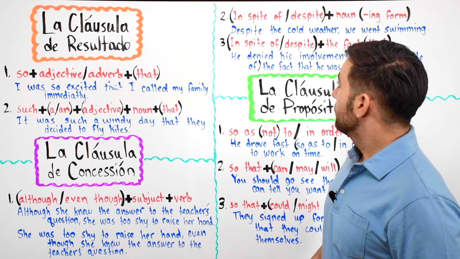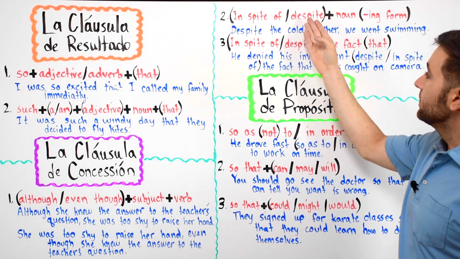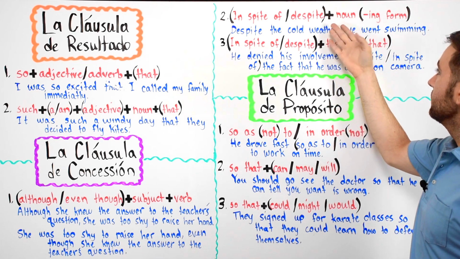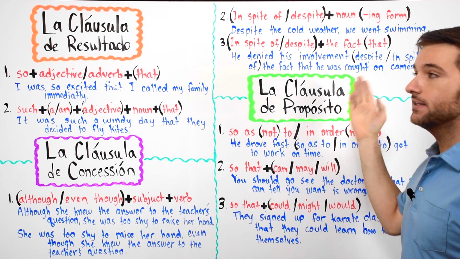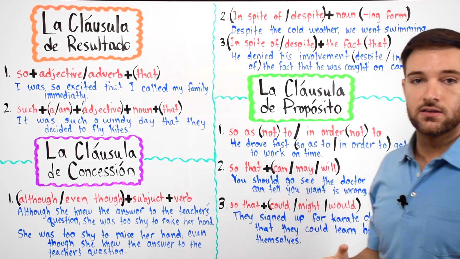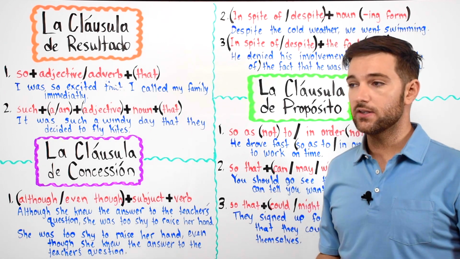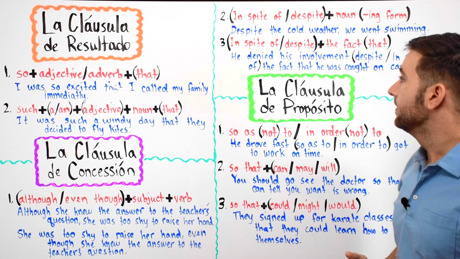All right. A continuación tenemos in spite of or despite plus un sustantivo plus a noun in the ing form. Okay? So ing form. Despite the cold weather, we went swimming. A pesar del clima frío, fuimos a nadar.